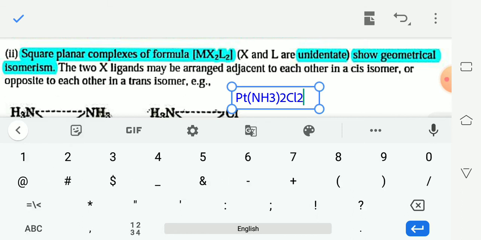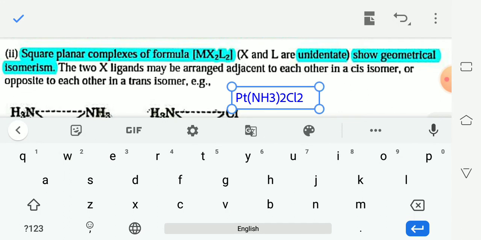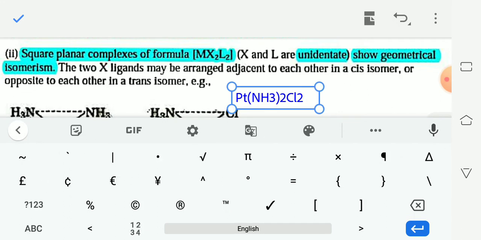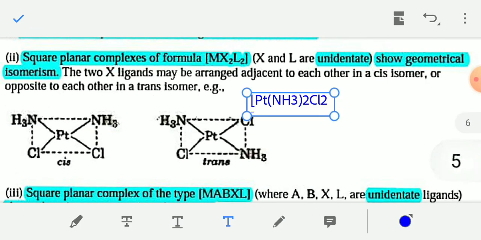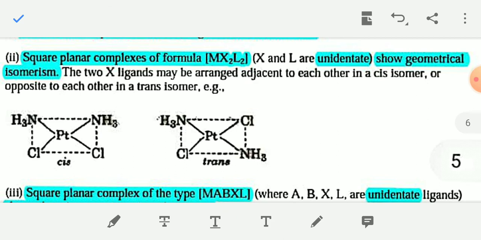This is the actual compound, and this compound has two isomers, one is cis, another is trans. And the isomers look like this.